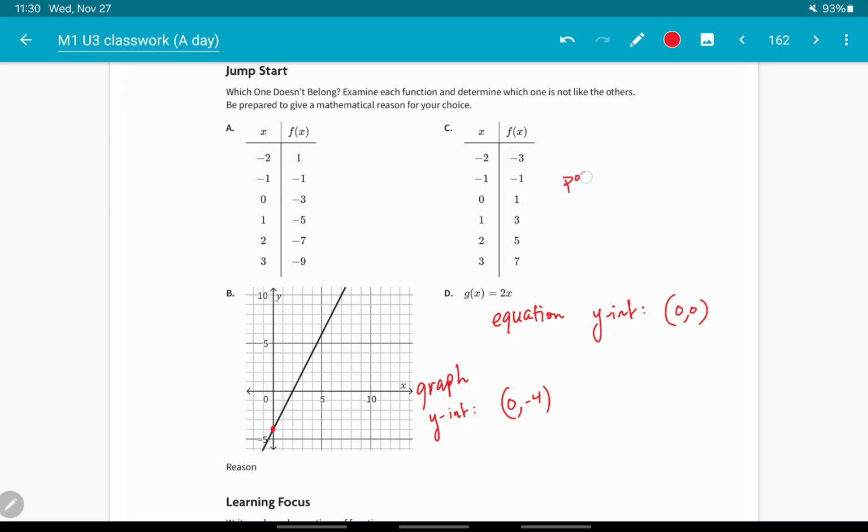I could say positive y-intercept. That's at 0, 1. And if I look at the slopes, this one has a slope of 2. That one has a slope of 2. This one has a slope of 2. This one has a slope of -2. So I can put this one slope -2, y-intercept of 0,